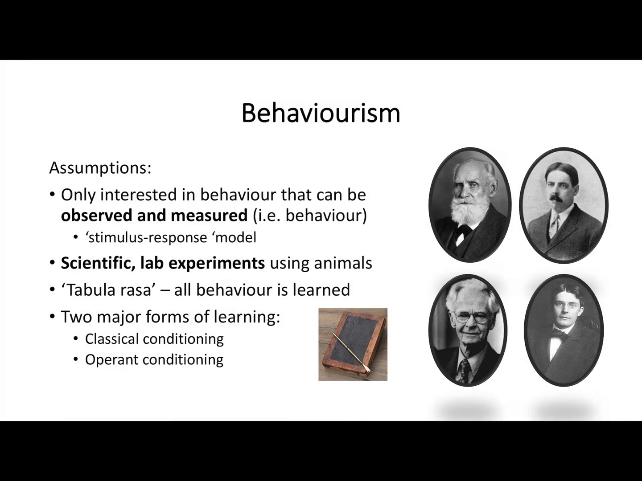So behaviourists, like we see here, Ivan Pavlov, B.F. Skinner, Thorndike, and Watson, were only interested in behaviour that can be observed and measured. So they were rejecting the vagueness of Wundt's method of introspection and only focused on observable events, i.e. stimuli and responses, and they were interested in the conditions under which learning would be most likely to occur.